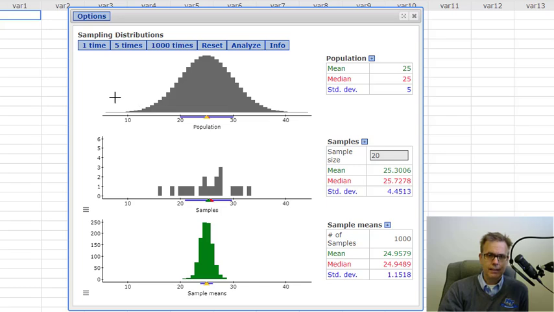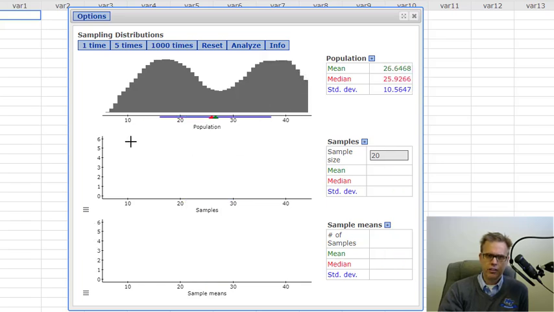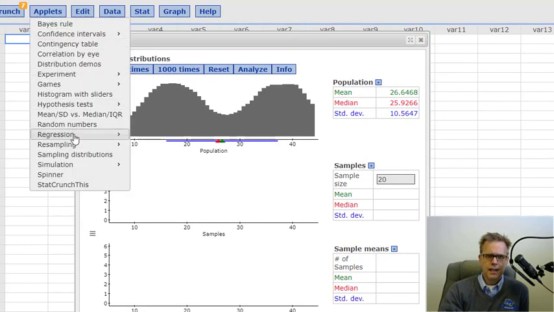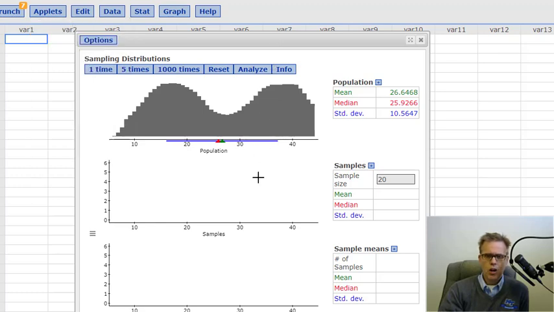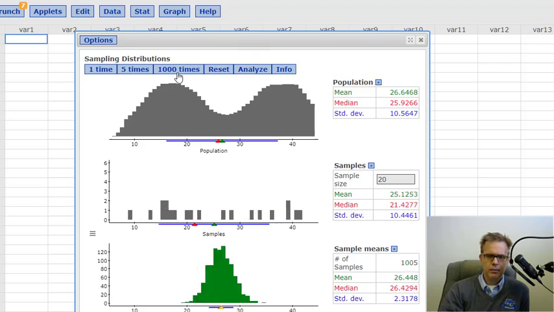But let's say I had a different kind of distribution. Maybe I had something like this. And you can do this in StatCrunch yourself. I recommend doing that. Where would you do that? If you go to Applets and Sampling Distributions. Okay. What kind of distribution is this going to get if I sample it? And let's just do it, let's do it 5 times and see what happens. There's 5 times. It kind of clusters right here. Let's do it 1,000 times.